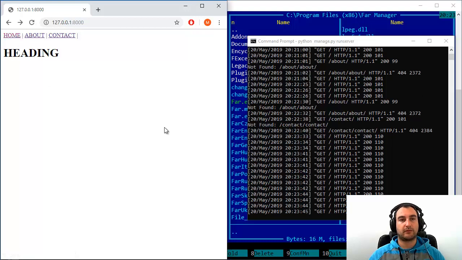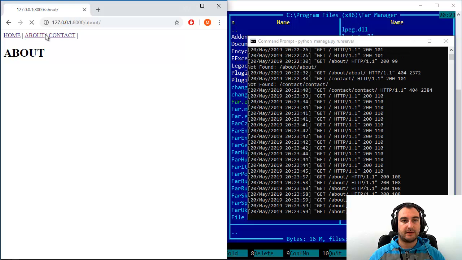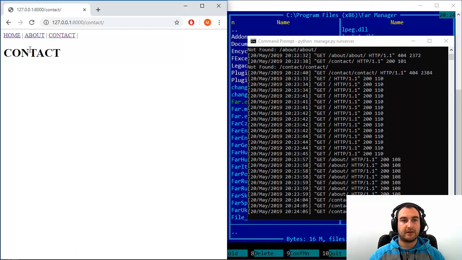So we are accessing the root of our website, I mean the home page, index in terms of PHP and HTML index page. And when I click on about, it works. I have path and I have contact from the about page. When I switch to contact, it works. So content from the contact page and path, that works.